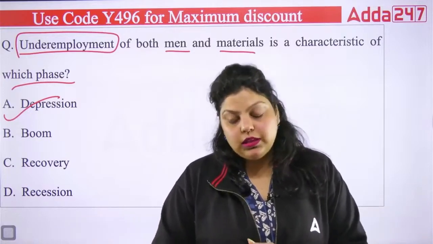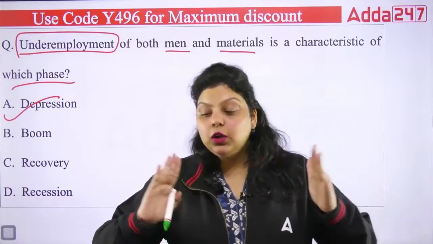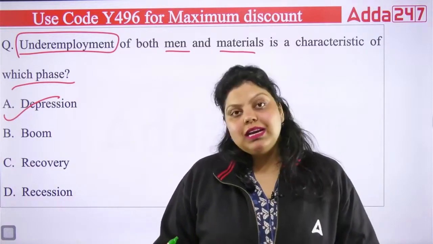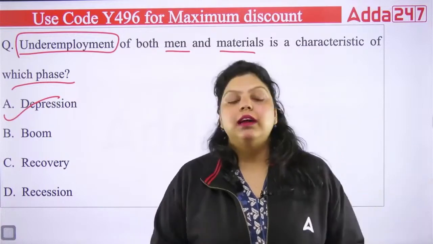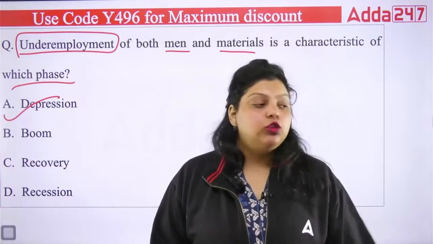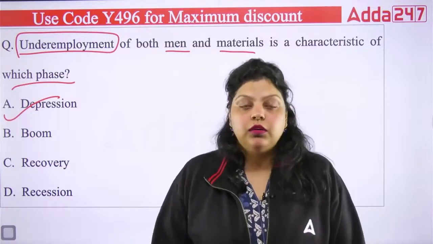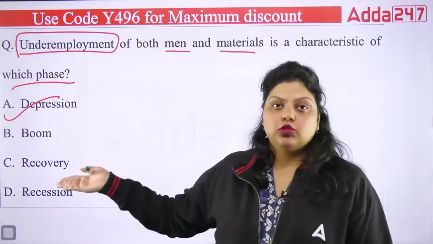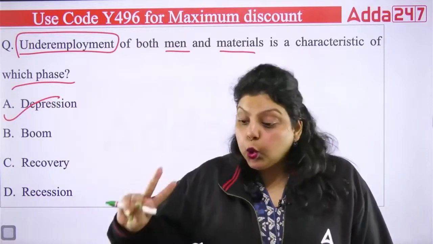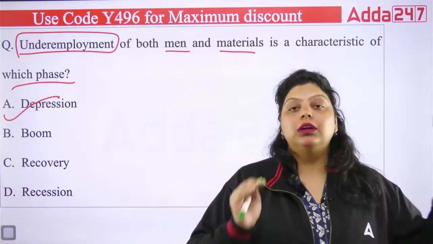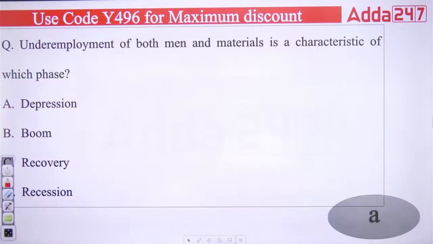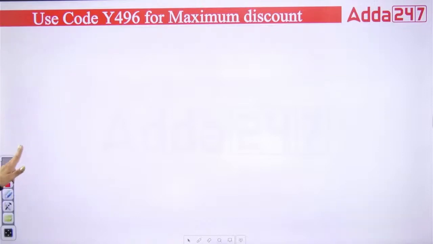These kind of situations were there. And when the economic lockdown was removed and people started working, we saw that people had to settle for less, because the companies and the market know they do not have a job, they will agree to work for a lower salary, and that is the depression. So in a depression, underemployment will be seen: the men and material both have to settle for less than what they actually deserve. Okay, so the right answer will be A. This is the characteristic of depression.